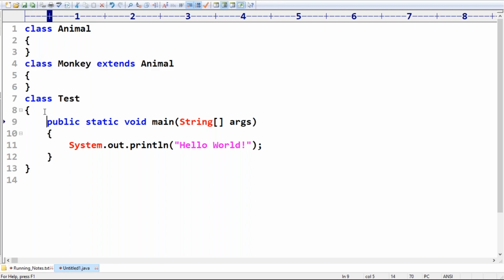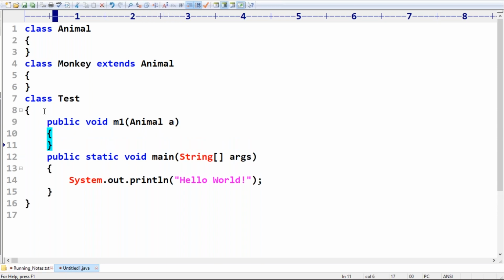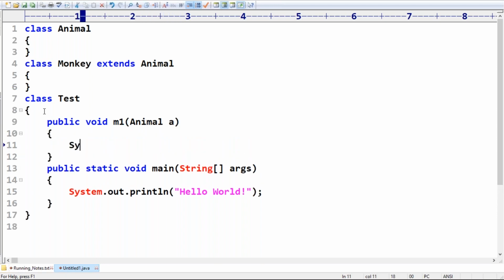Now take special care. Inside the Test class, I'm taking public void m1. This m1 is always going to take an Animal type reference. System.out.println, "Animal version".